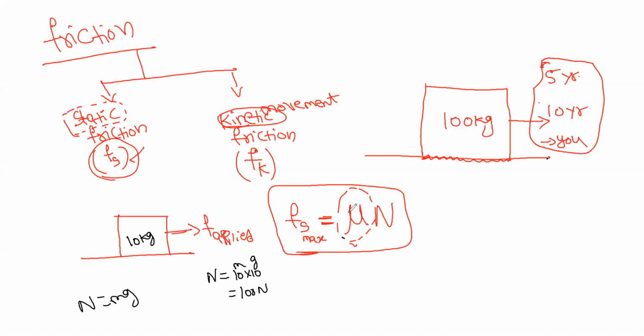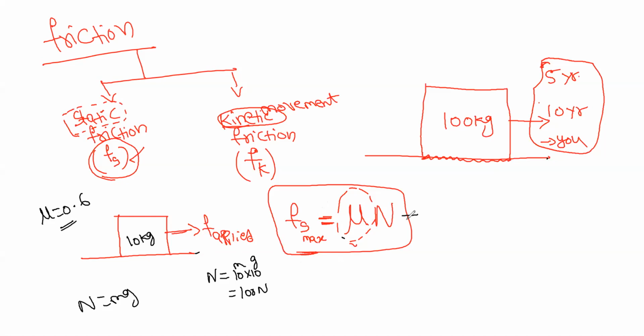The coefficient of friction is provided. It all depends upon the surface, remember. It is a constant value for the surface. If the surface changes, then only mu changes. Otherwise, there is no change in mu. And in the question, they will give the value of mu. Here we are taking it as 0.6.